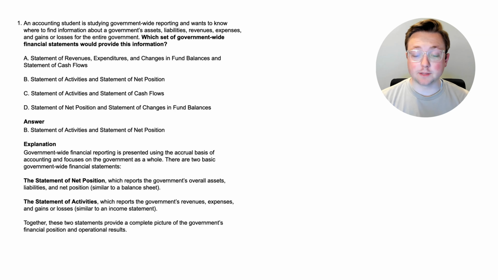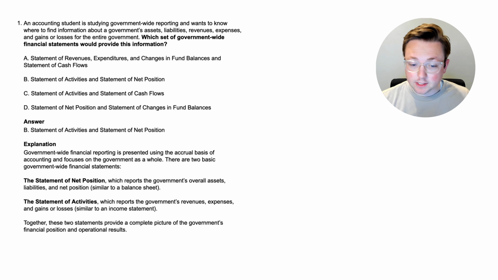Government-wide financial reporting is presented using the accrual basis of accounting and focuses on the government as a whole. There are 2 basic government-wide financial statements. The statement of net position, which reports the government's overall assets, liabilities, and net position, which is basically equity, similar to a balance sheet. So remember, statement of net position is essentially a government-wide balance sheet.